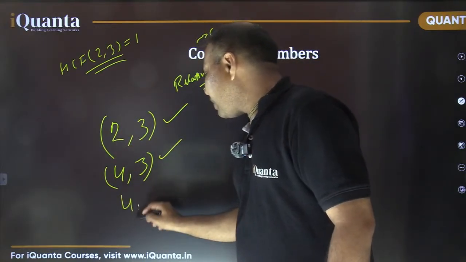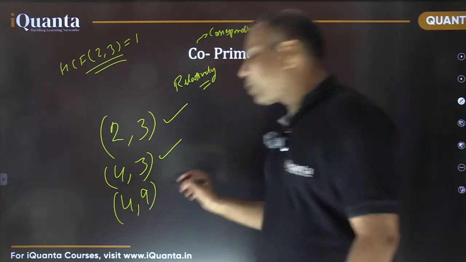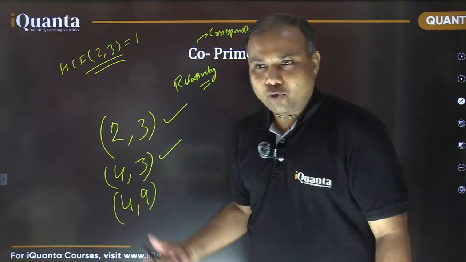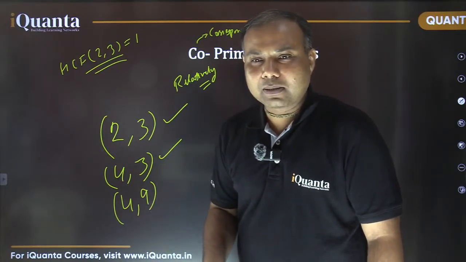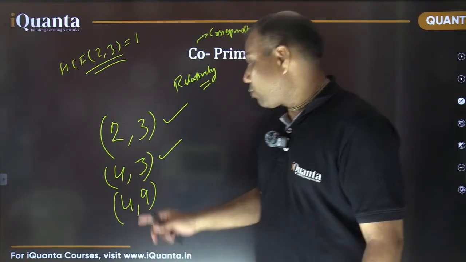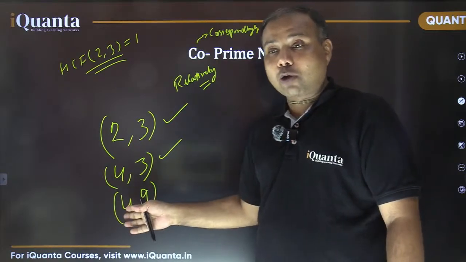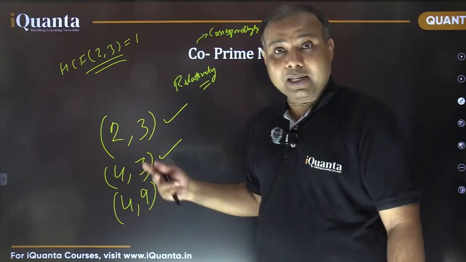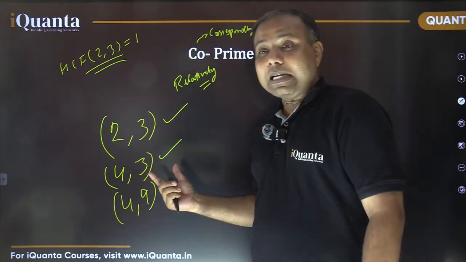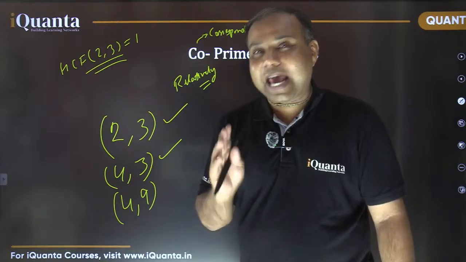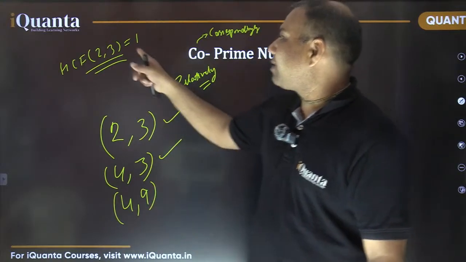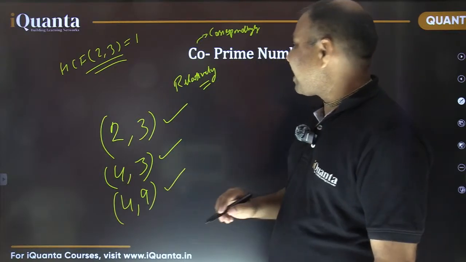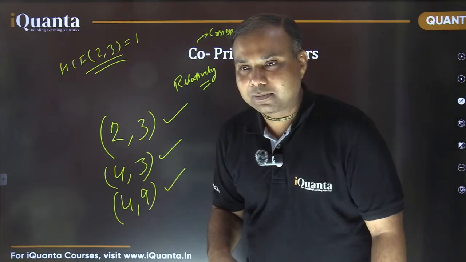What about 4 and 9? Are they co-prime numbers? See, now none of them is a prime number. 4 is a composite number, it's a square number, the square of 2. Same way 9 is the square of 3, also a composite number. But yes, again, they do not have any common factor greater than 1. Their highest common factor is still 1. So these are also an example of co-prime numbers.